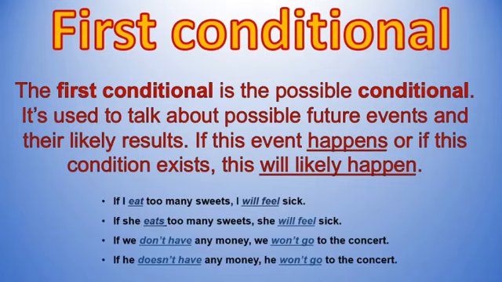Okay, now let's look at four examples. The first one says, if I eat too many sweets, I will feel sick. If she eats too many sweets, she will feel sick. If we don't have any money, we won't go to the concert. And if he doesn't have any money, we won't go to the concert. Okay, now you need to know that in English we have different conditionals, but this is the first one that you're going to check.